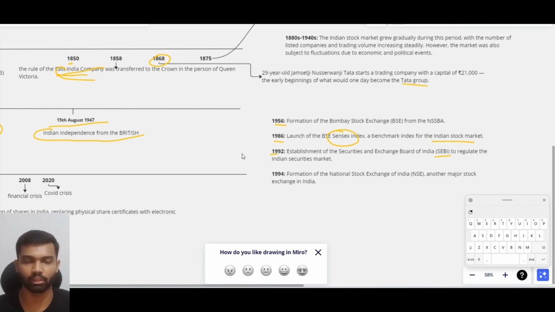In 1992, after the Harshad Mehta scam, SEBI was appointed as the regulatory body for the Indian stock market. In 1994, the National Stock Exchange, NSE, was formed. Before that, every state capital had its own stock market, but after 1994 it was nationalized and called the NSE, the National Stock Exchange.